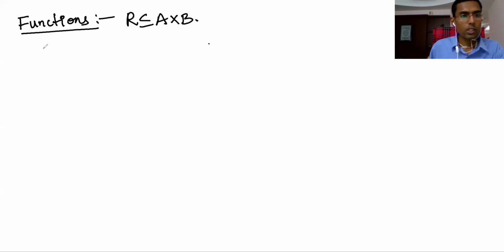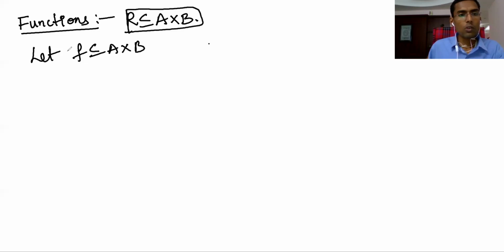First of all, let f be a relation from A to B, that is, f is a subset of A cross B. Here, what is the condition?